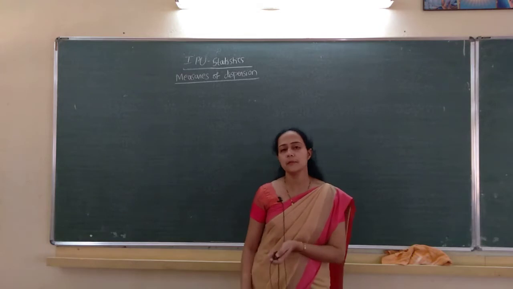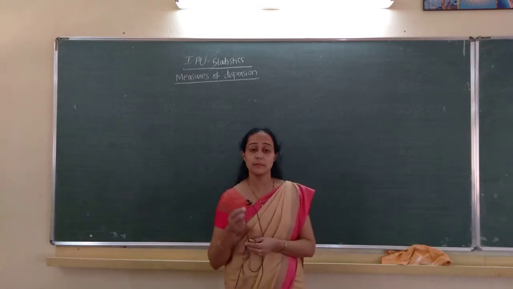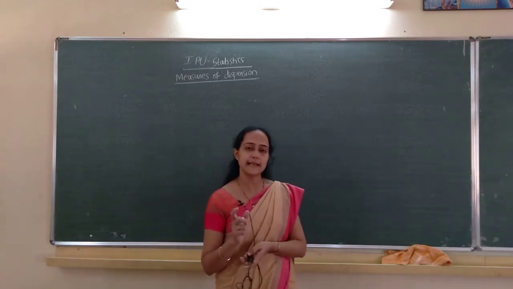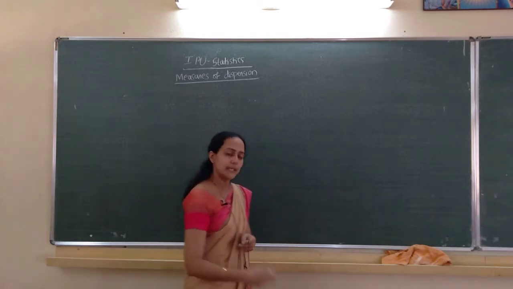Can we do some more problems of coefficient of variation? This one is important, usually asked as 10 marks. So we will do one more problem.